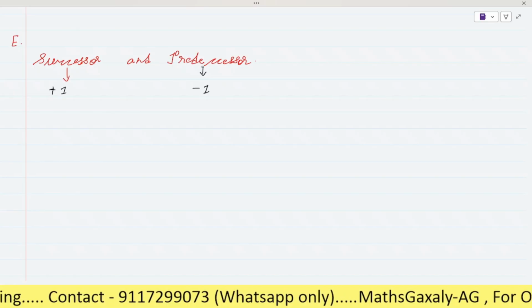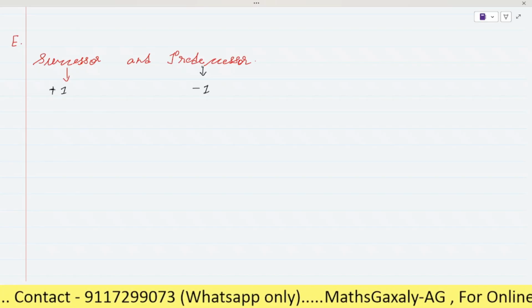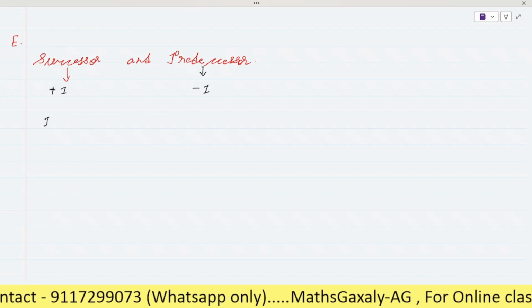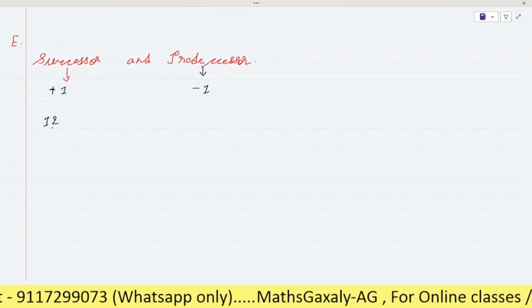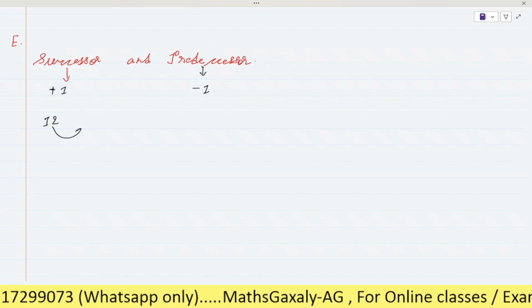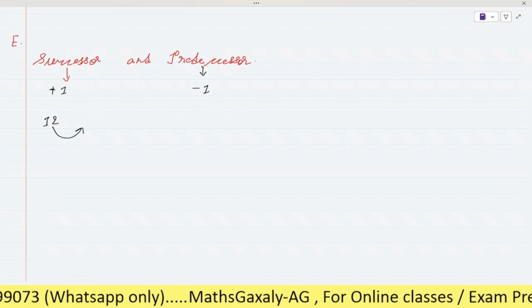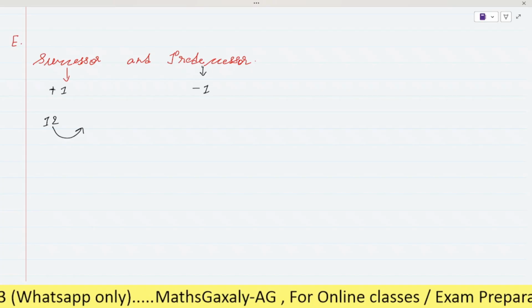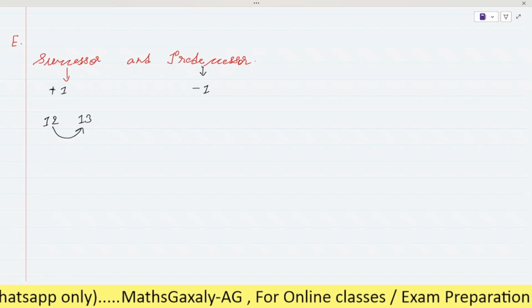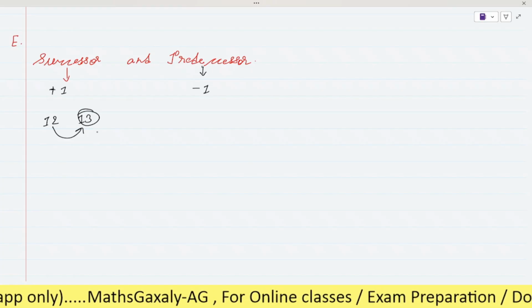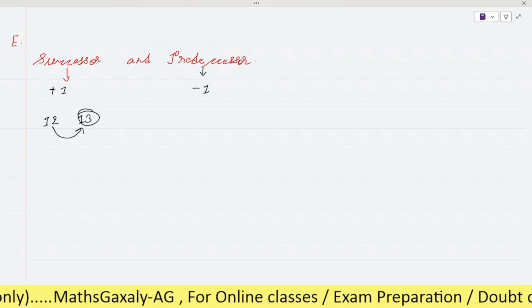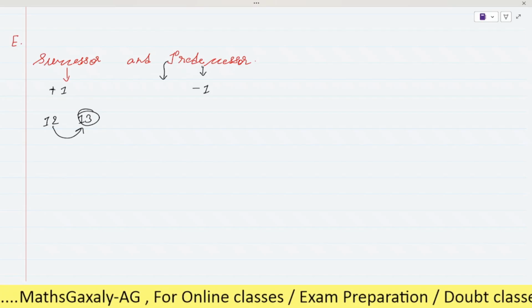So in this way, suppose you have 12, you have to find the successor of 12. It means you have to go to the next number, so it will be 13. Is it clear? So this was the trick.